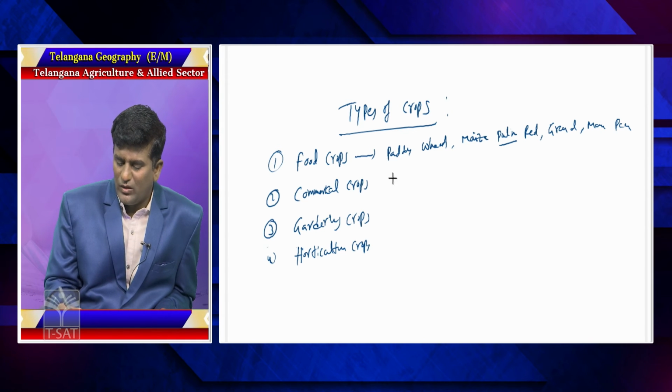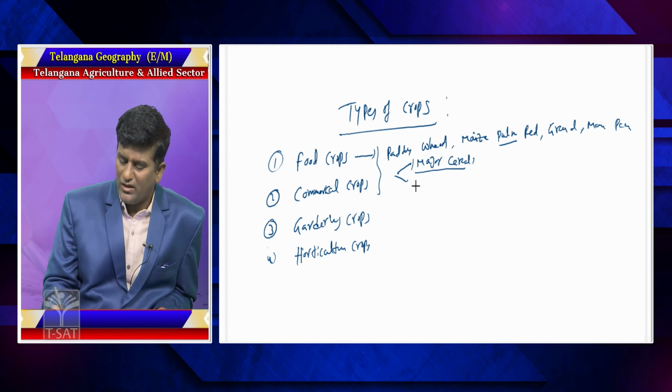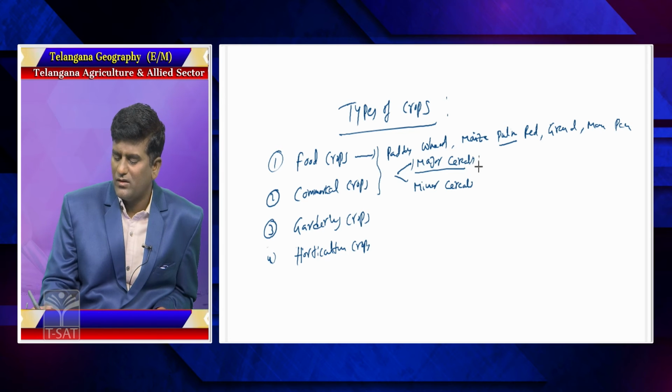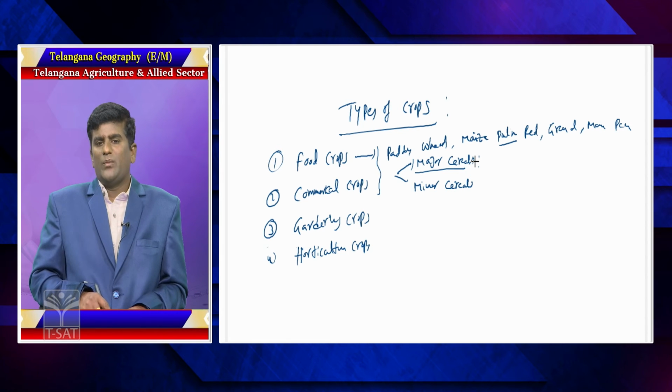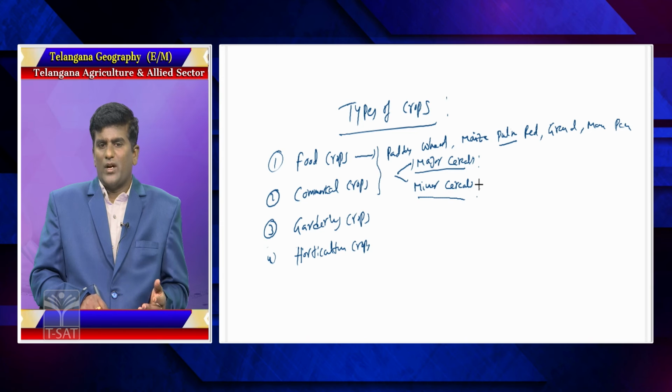Food crops are classified basically into two things: one is called major cereals, another one is minor cereals. What are the major cereals? Basically paddy, wheat, and maize are called major cereals. What are the minor cereals? Ragi, jowar, bajra, etc. This is called minor cereals.